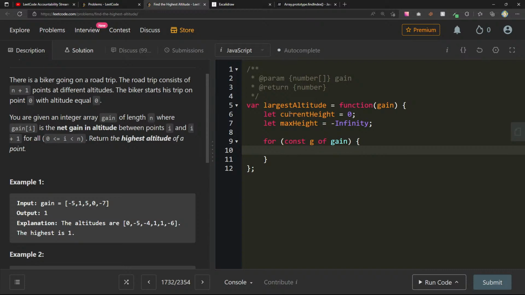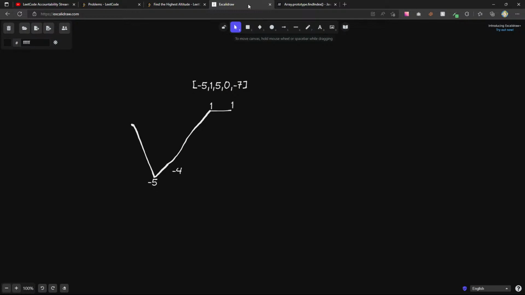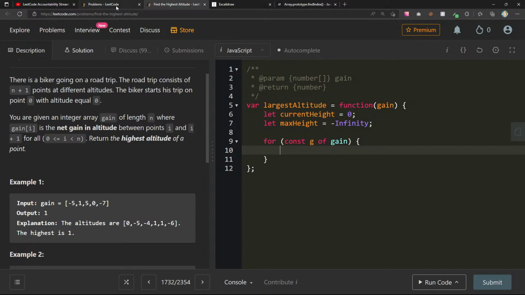So from 0 to -5, the current height is going to be, or maybe the max height should be 0. I'm never going to go higher than that, right? Altitude equals 0, so let's do max height equal to 0.